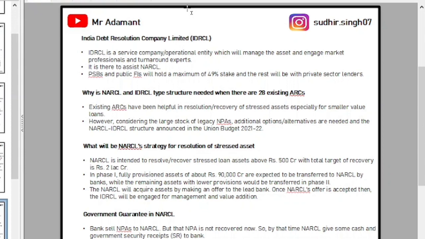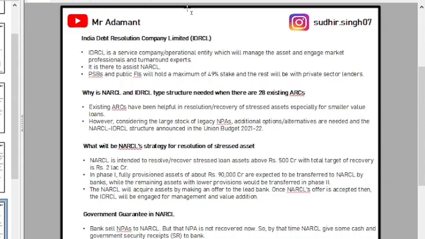Now, this high amount of loan cannot be accepted by NARCL without government securities. So here a government guarantee is there for NPAs. Now, what is the government guarantee?